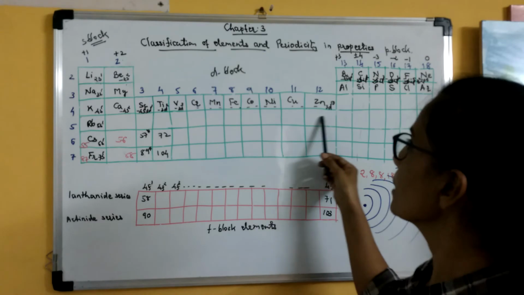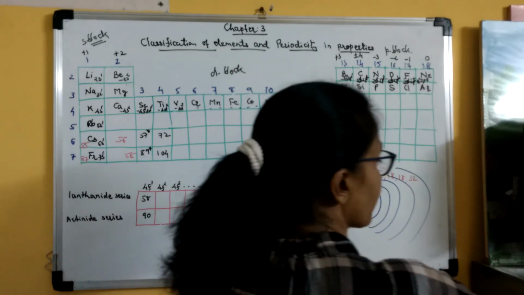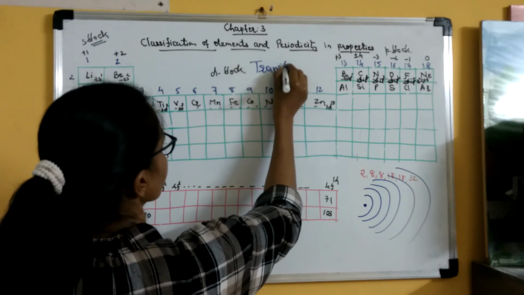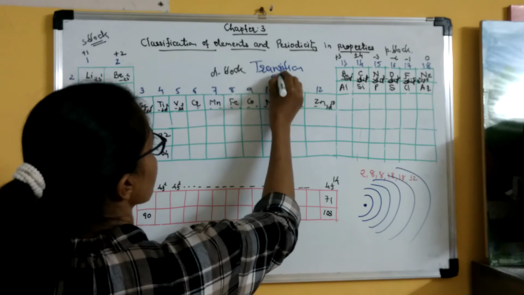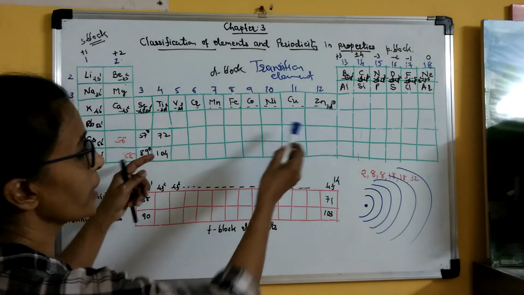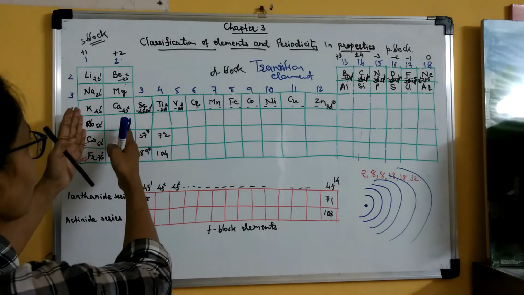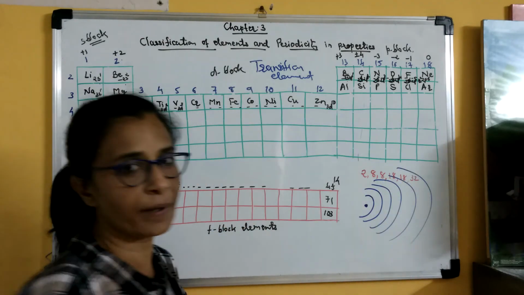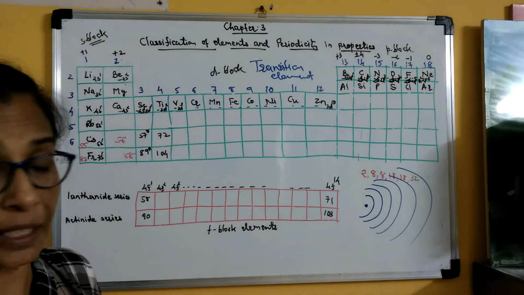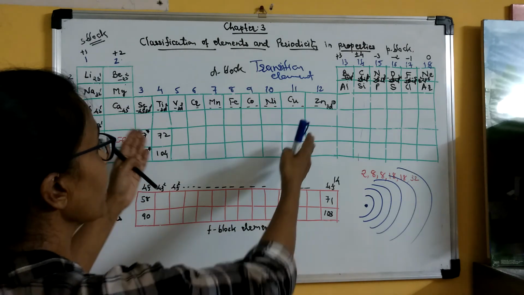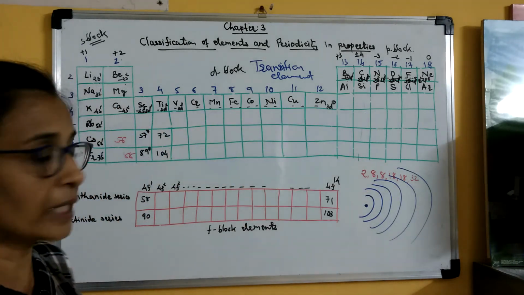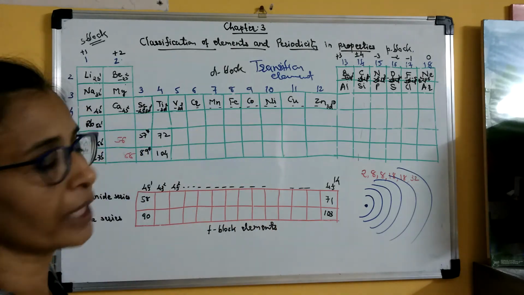Then these d block elements are called transition elements. Why? Because their chemical properties are transitional between s block and p block elements. They are like a bridge between s block and p block elements. Clear? Transition means change. So their property changes from s block to p block, from metal to non-metals. Clear? And that is why they are called transition elements.